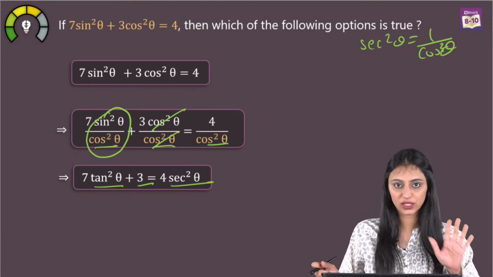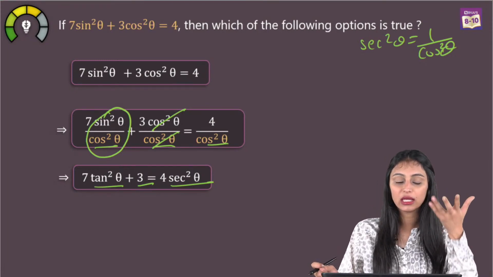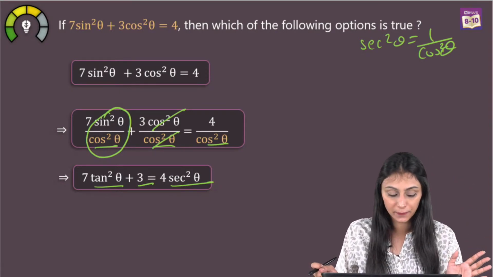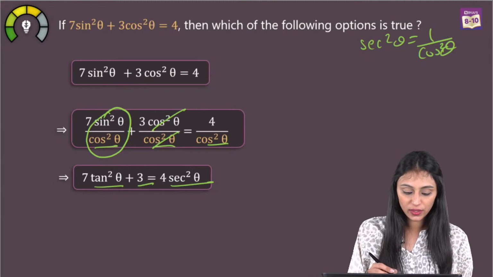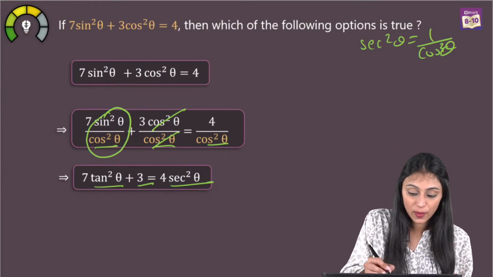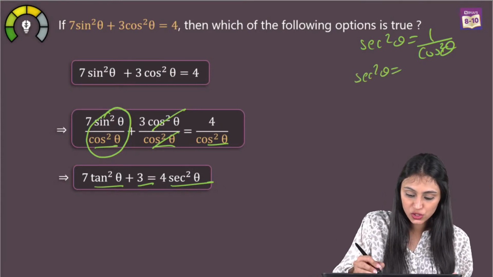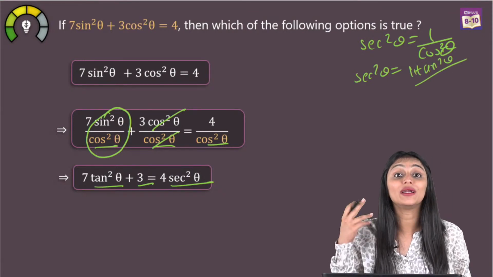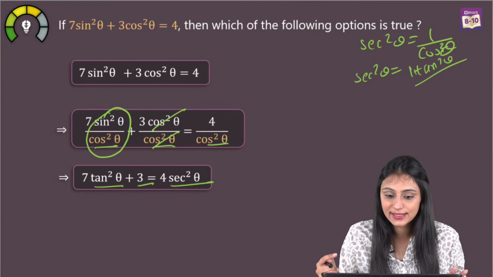I hope you have understood this much, right? We have just divided by cos square theta to convert this into tan theta. Okay. Now, I know one thing, that sec square theta is actually equal to 1 plus tan square theta. Correct? This is the trigonometric identity. Yes?